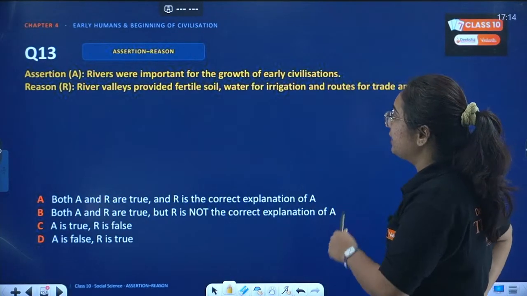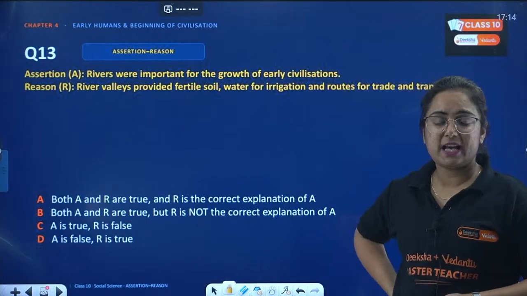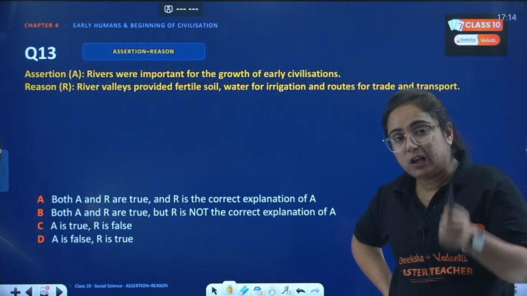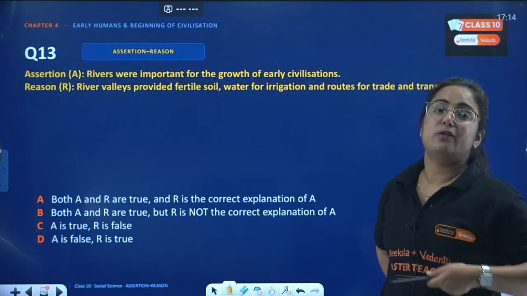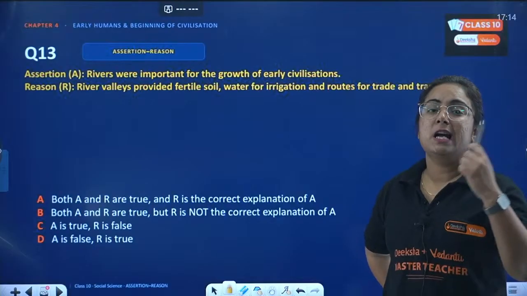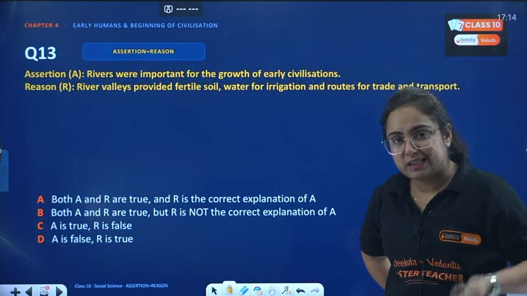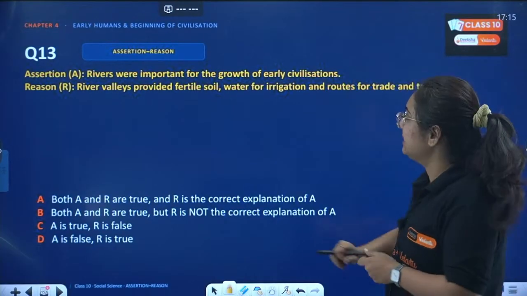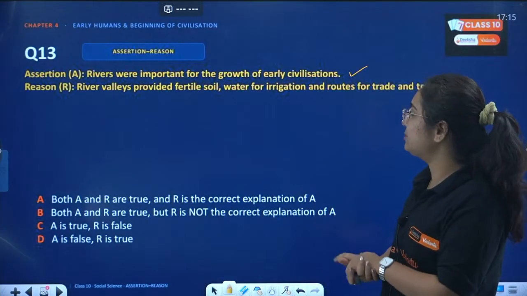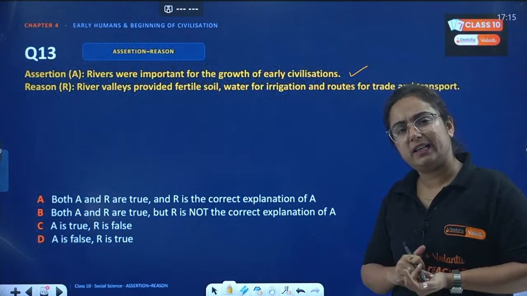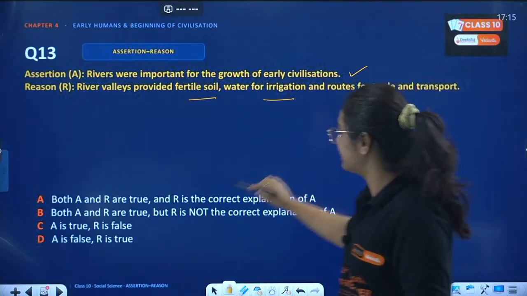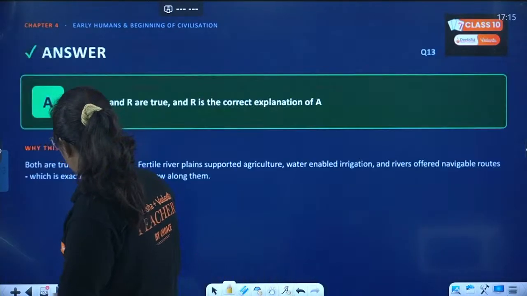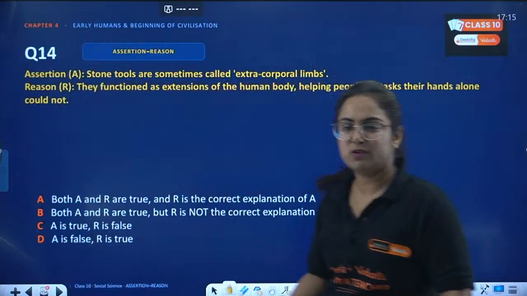Rivers were important for the growth of early civilization. Yes, because all those early civilizations have been found where? Near the rivers only. Be it Huang He River, Euphrates, or Nile, right? So yes, this is correct. River valleys provided, why are people settling there? Because they provided fertile land, water for irrigation and routes. A is the correct answer. I'm not discussing much about that because it was easy.